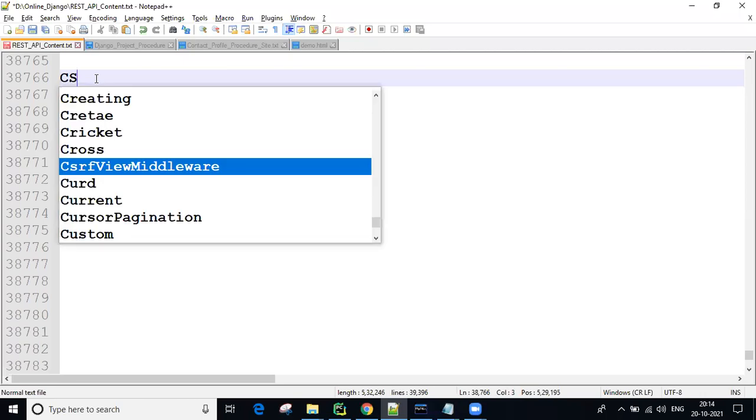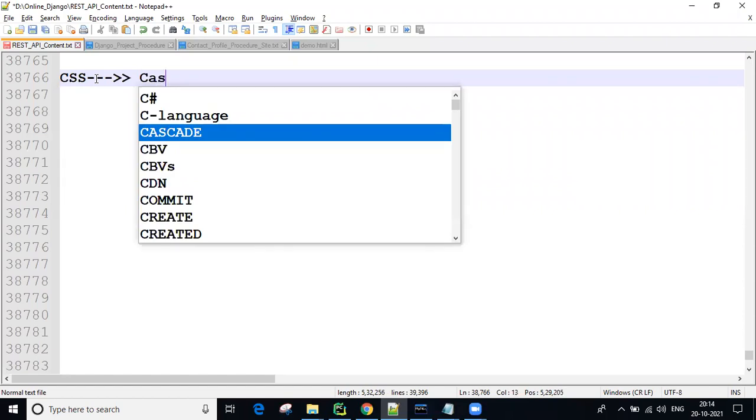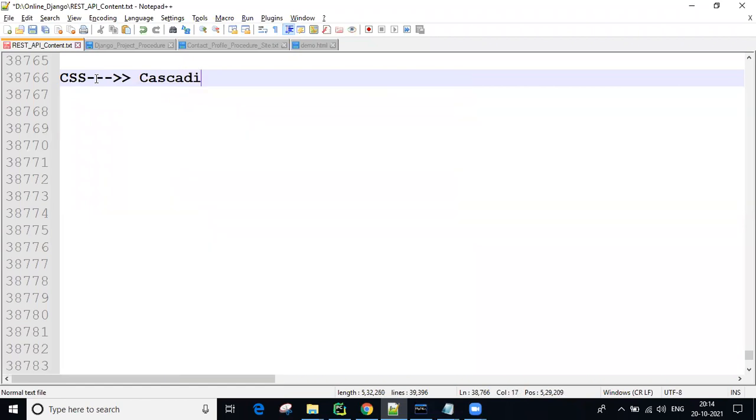So CSS stands for Cascading Style Sheet. So using CSS, what can we do?